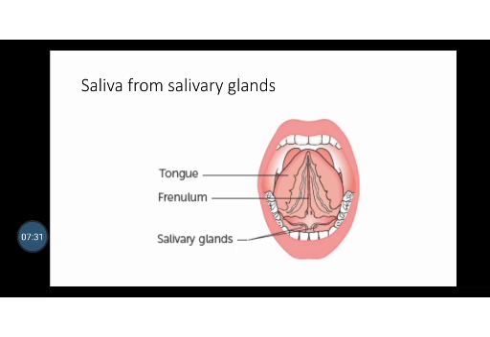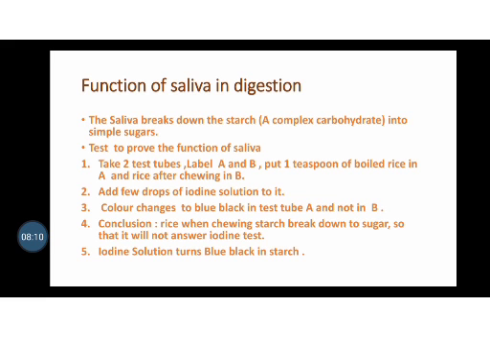Now we can move to the next topic, that is saliva, which is secreted from salivary glands. You can see there are some glands called salivary glands present in our mouth, which secrete this watery substance we call saliva. We know that when we see an interesting food item, a lot of water comes into our mouth. That water comes from the salivary glands, and it is called saliva.